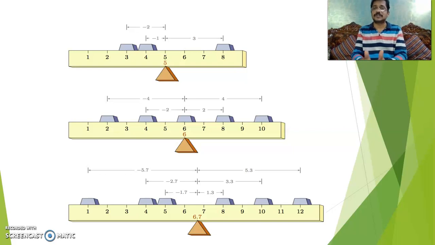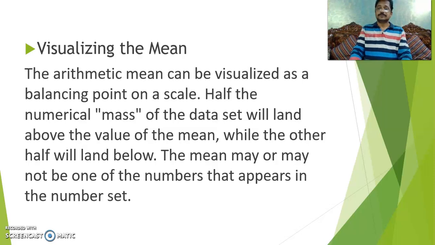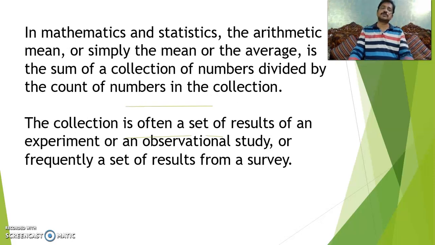Before that, when you observe this, here at 5 it balances both the ends. Here at 6 it balances both the ends, like the left and right. Clear? Okay. So this is the way you can explain or visualize the mean, before going to calculate all the things.